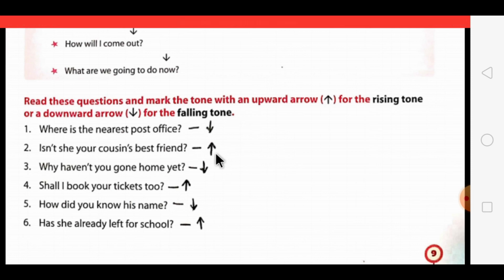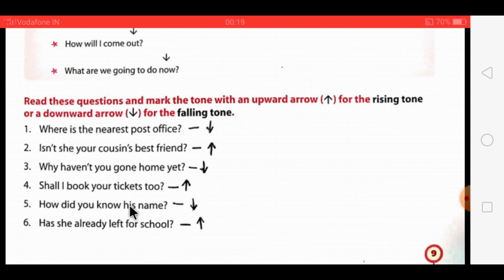So the tone has risen. Why haven't you gone home yet? The tone is falling. The fourth one, shall I book your tickets too? See the difference in the asking of the question. In this, the tone has risen.